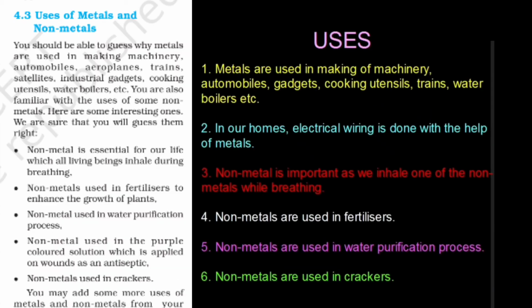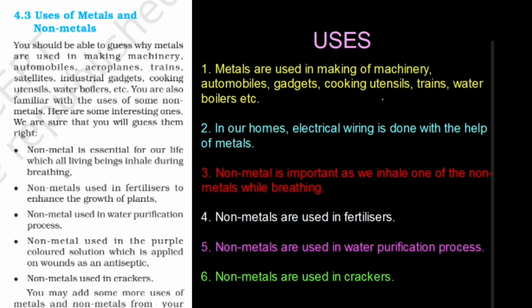Now let's move on to the uses. First of all, the metals are used for machinery, automobiles, gadgets, because we know that they are easily malleable, they are ductile, they are hard enough. That is why these properties make them suitable for use in automobiles, gadgets or cooking utensils, etc. We know that the metals are good conductors of heat and electricity. That is why the utensils are made using metals. In our homes also, electrical wiring is done using metals only. Why? Because they are good conductors of electricity.